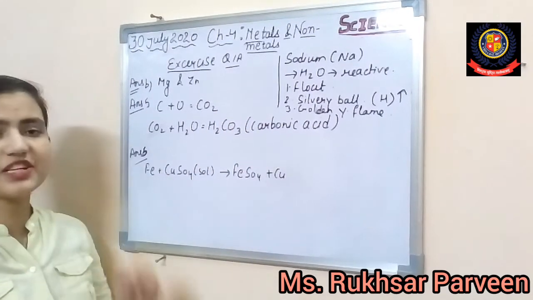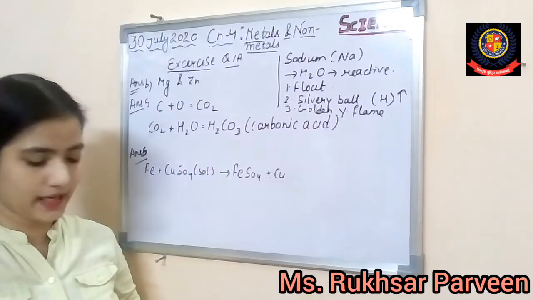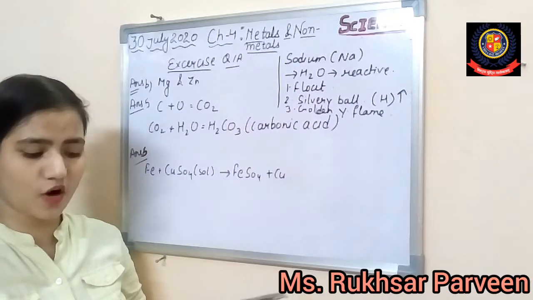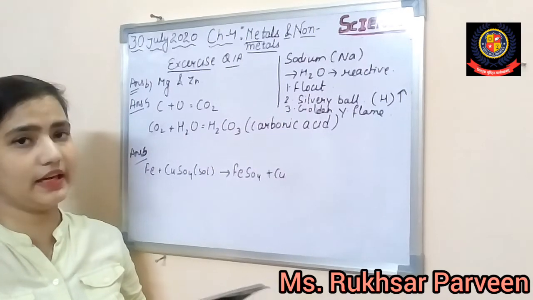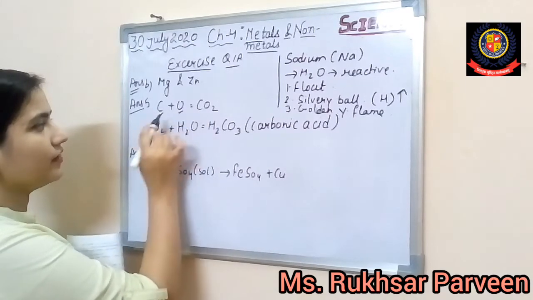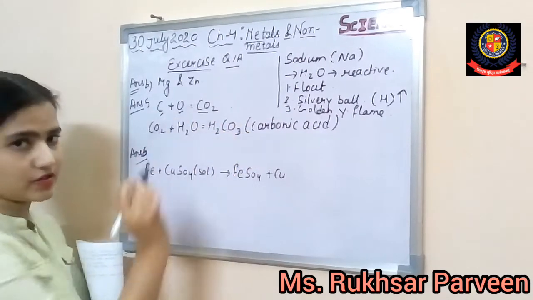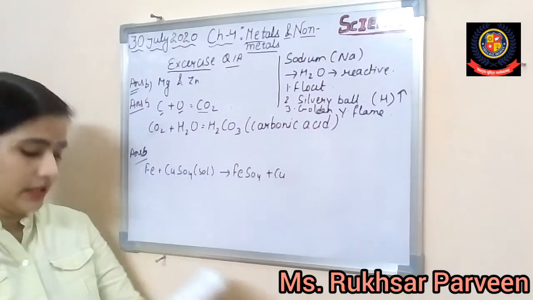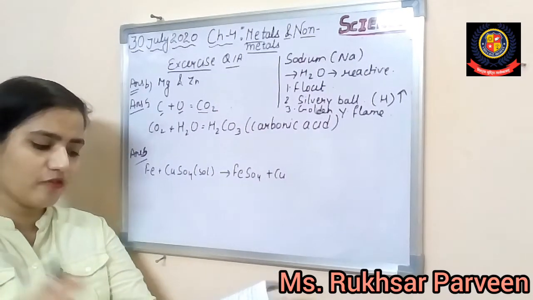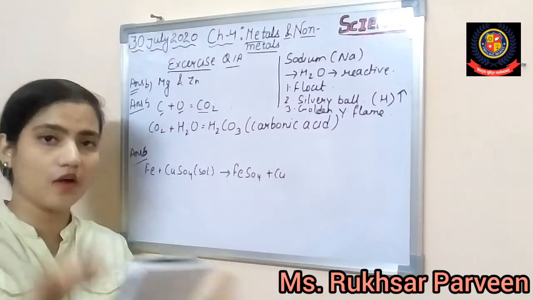Now come to question number 5. In part A, what kind of oxide is formed when carbon is burnt in air or oxygen? When we burn carbon in oxygen, we get carbon dioxide, as you all know the formula. Now part B is asking, what product is formed when the above oxide is dissolved in water?